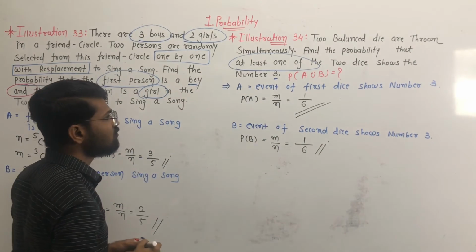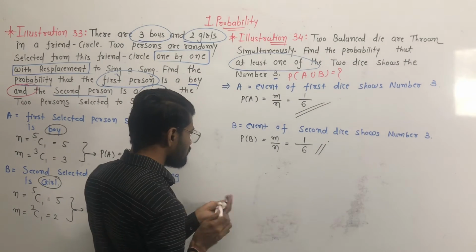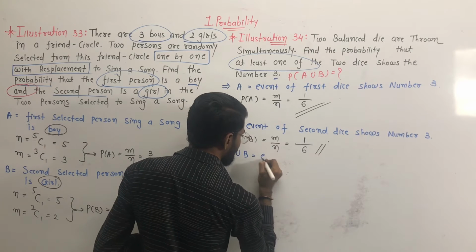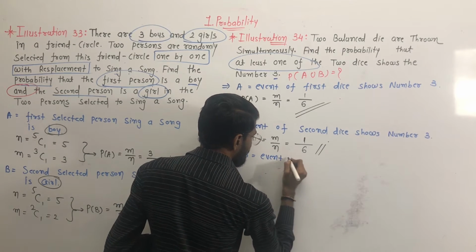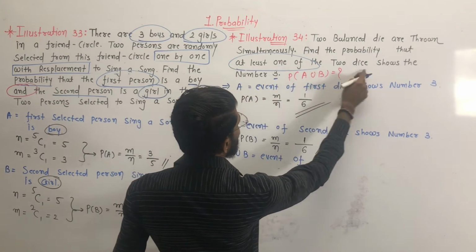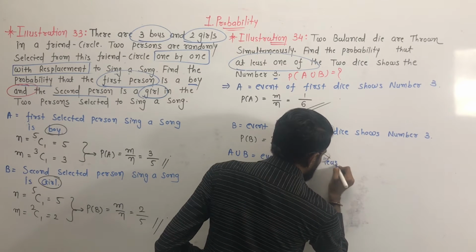Okay, but we have to find A union B. A union B is the event that at least one of the two dice shows the number 3.